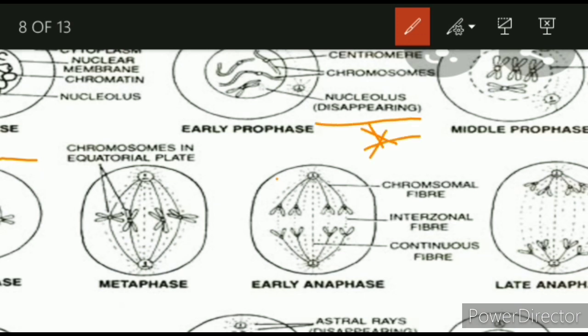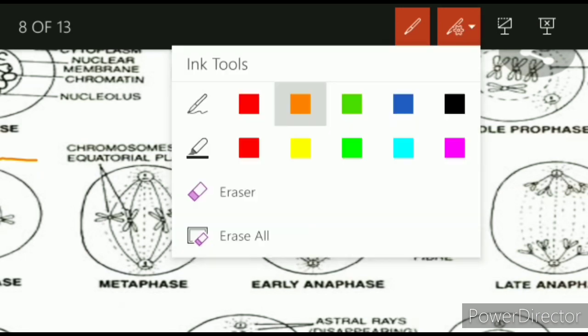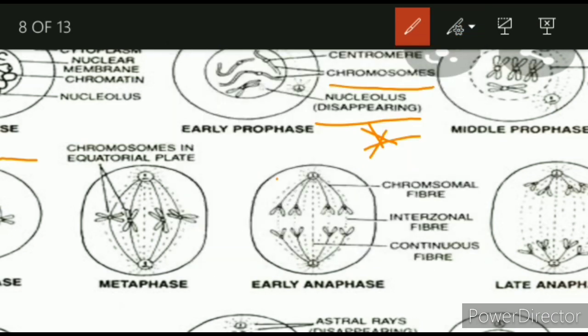You can see that the chromosomes are getting condensed, so you can see them easily, because condensed things are easy to see.